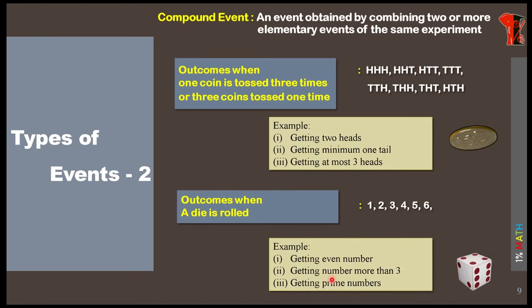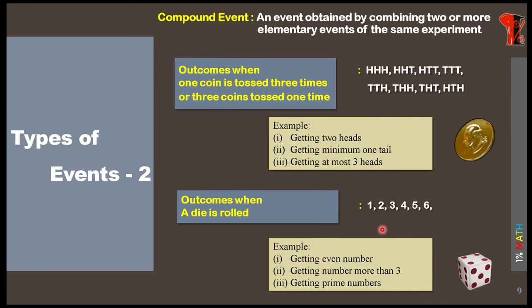When you go for getting a number more than 3, it again goes to 4, 5, 6, correct? Again 3 elements are included. When you go to the last one, getting a prime number, that also includes 2, 3 and 5. Again it includes 3 elements, correct? We can say 3 elementary events. So this falls under a compound event. So I hope you have understood the difference between the compound event and the elementary event. An elementary event includes only one, whereas a compound event includes more than one elementary event.